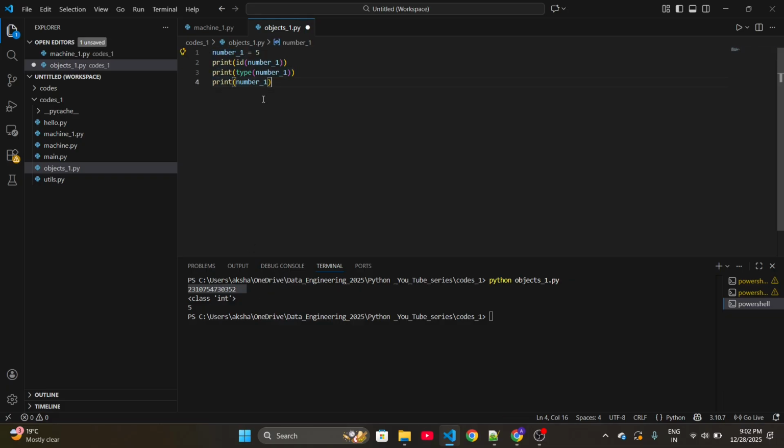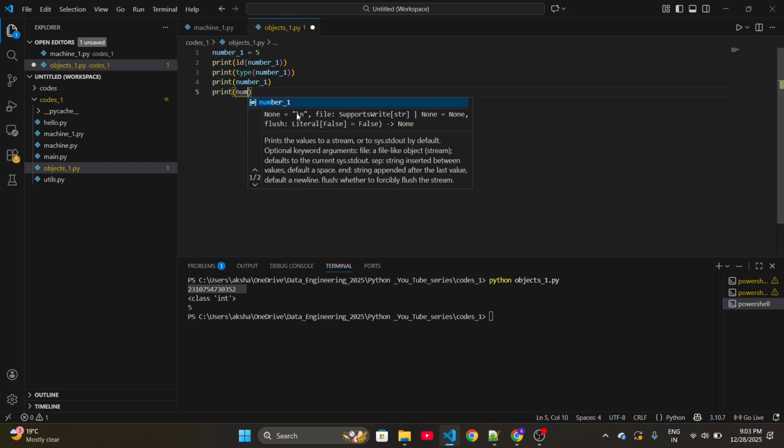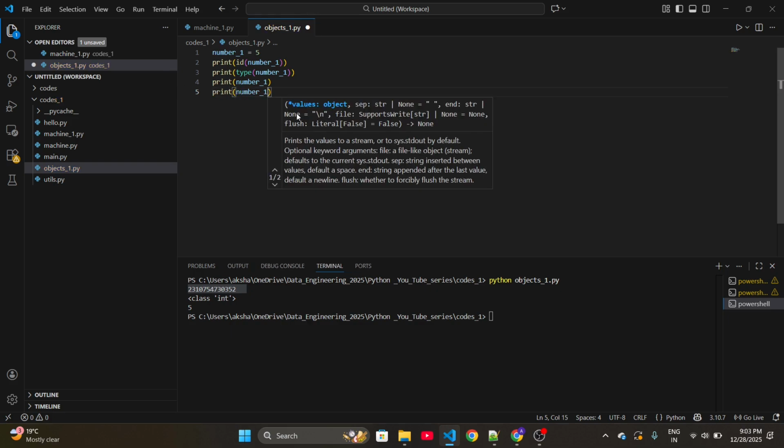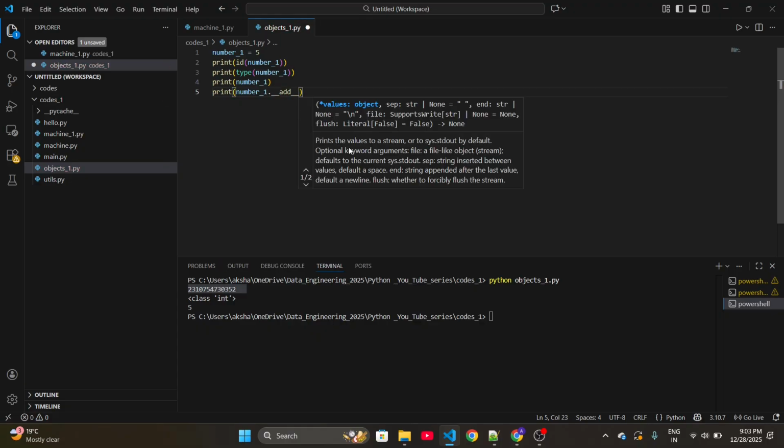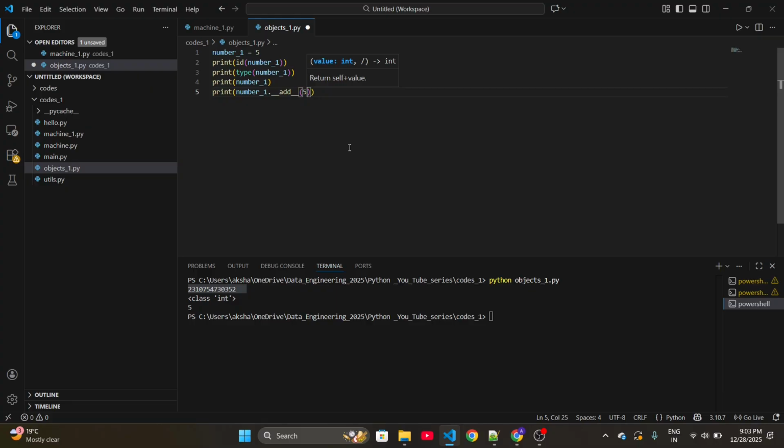One more thing I wanted to explain: every object will have access to the methods of that class. Now this object of the int class will also have access to the methods of that int class, right? So let's try to access one method, which is add. This is how we were accessing the methods.